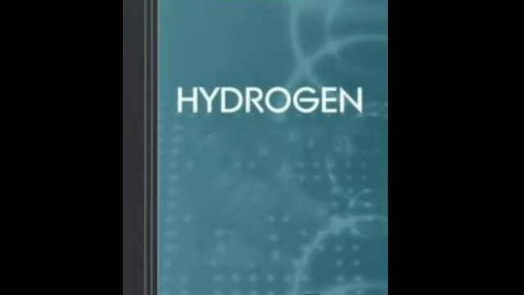In the last lecture, I had taken up the laboratory preparation of hydrogen and the Bosch process, by which we prepare hydrogen on a large scale. Now let's proceed further. Today, I hope you are revising your chapter and completing the written work. So, starting with the properties of hydrogen, that is, the physical properties of hydrogen.